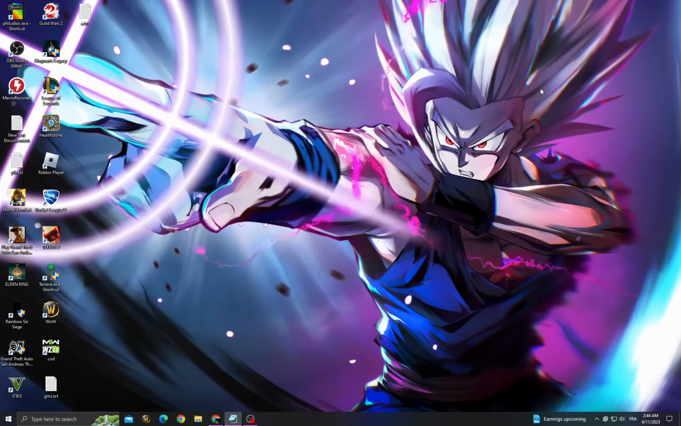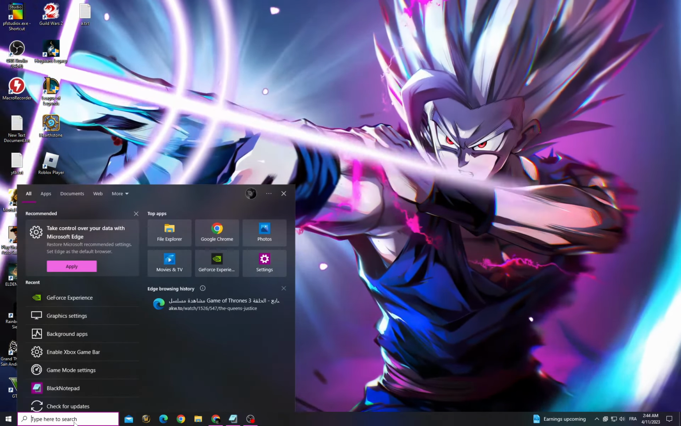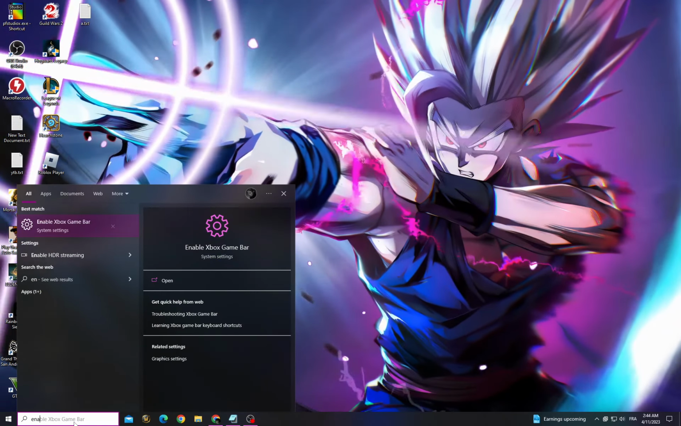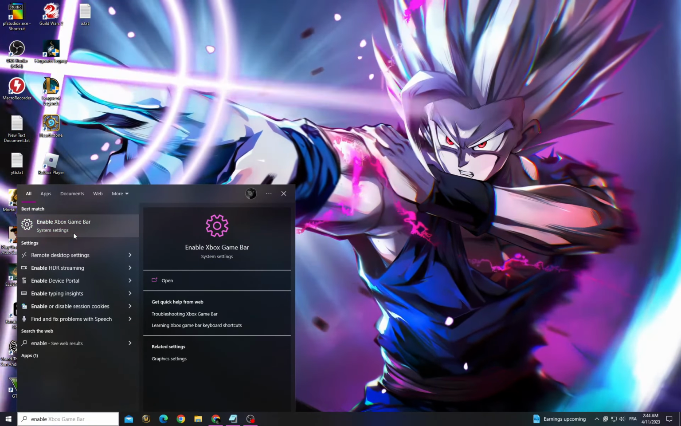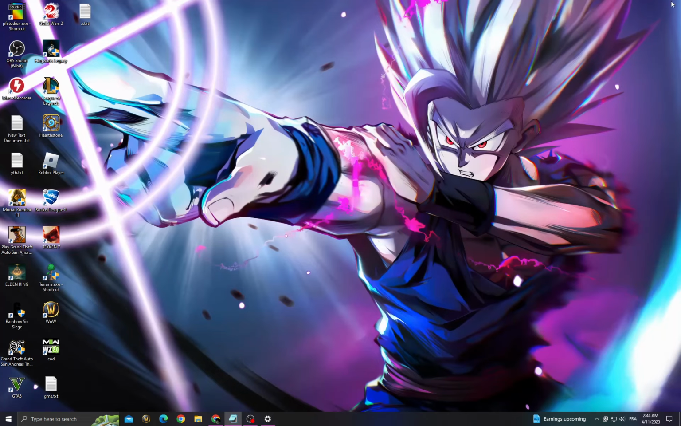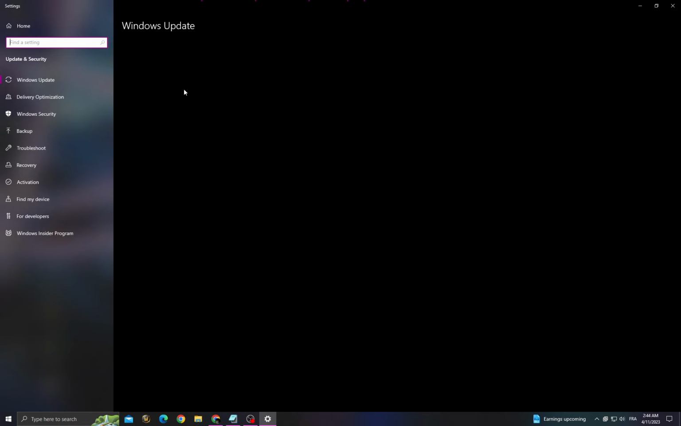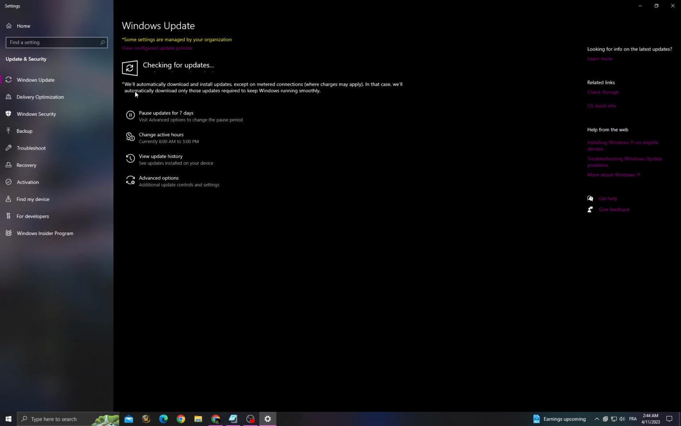If you want to fix it, all you have to do is first click here and then go to type here, Xbox Game Bar. Make sure to turn off Xbox Game Bar, and then go to graphics settings and turn it on. Now go to Windows Update settings and check for updates. Make sure to install all the updates that you can find, and go back.